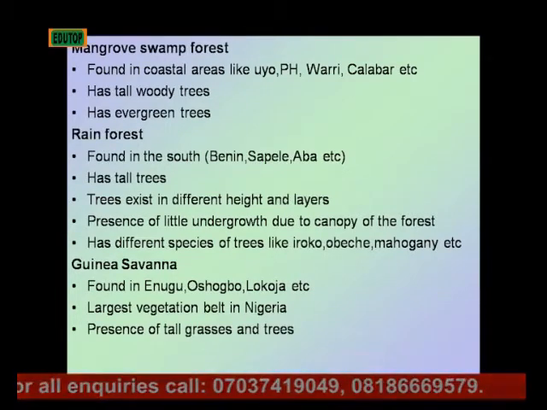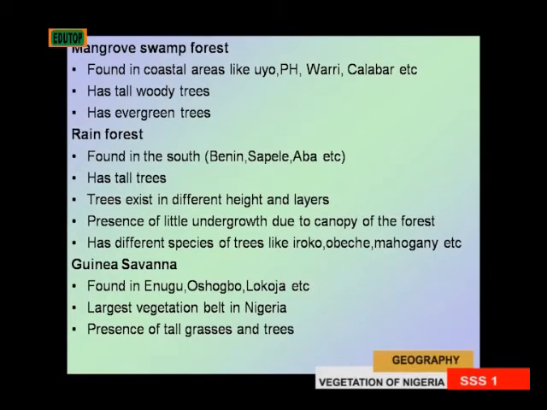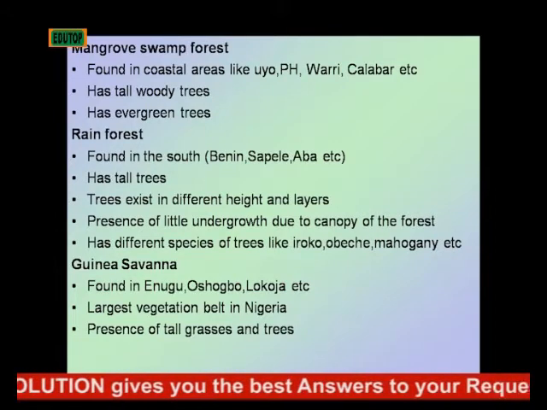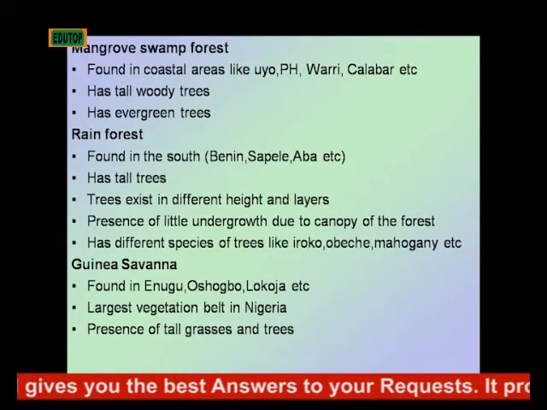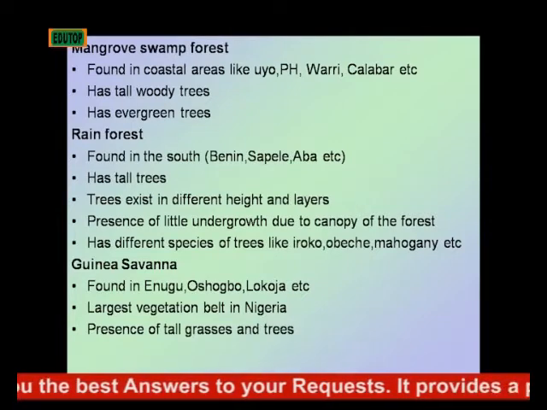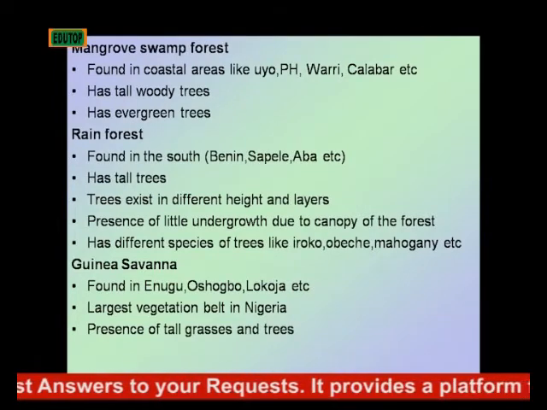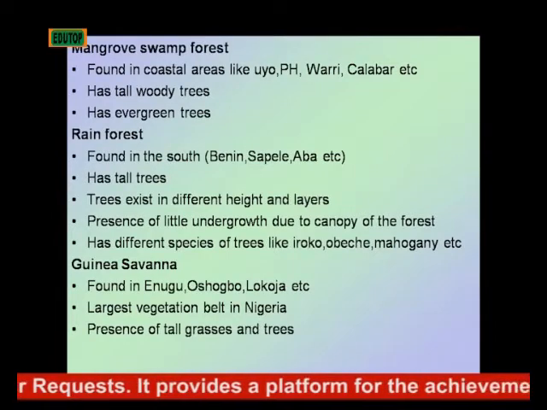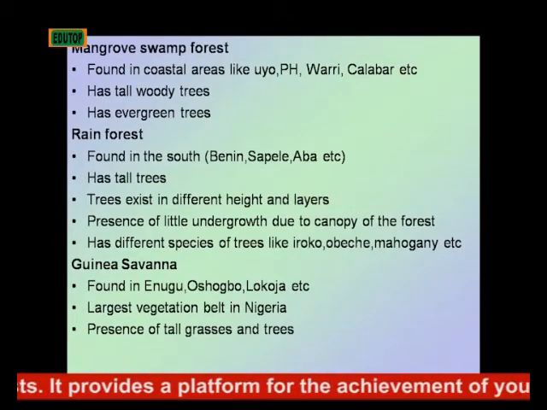And the presence of little undergrowth is found in this area. This is because of the canopy of the forest. That is why we don't have much undergrowth, other smaller plants growing, because of the canopy effect of the forest.